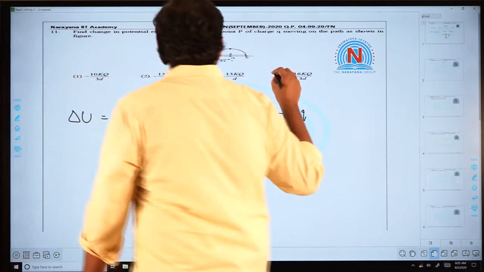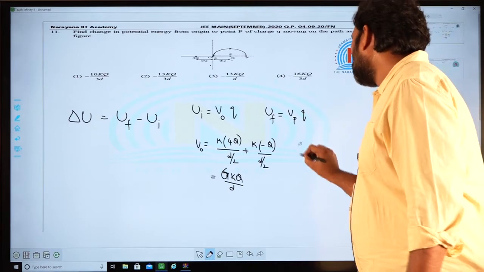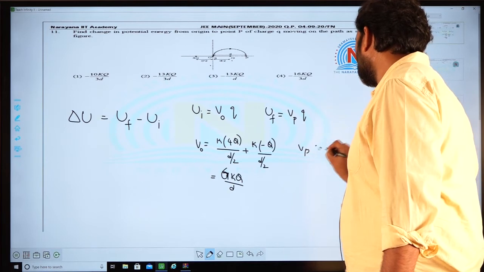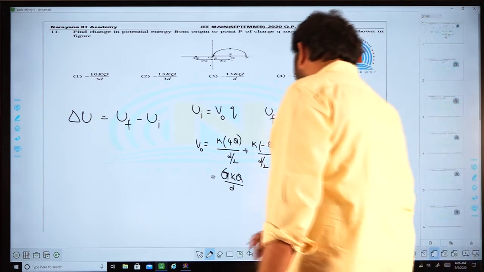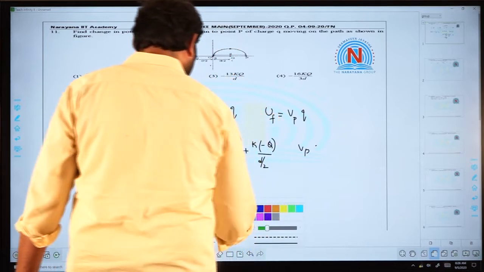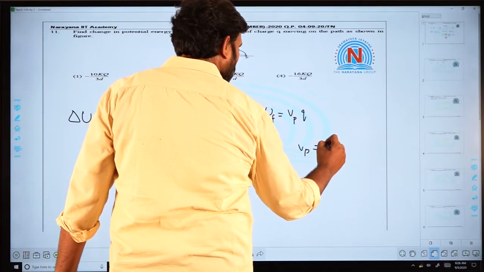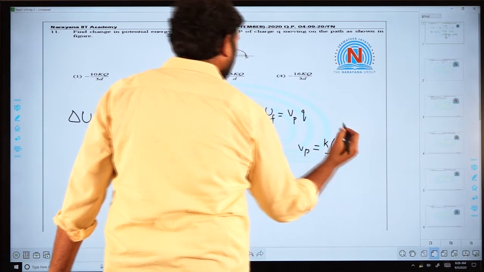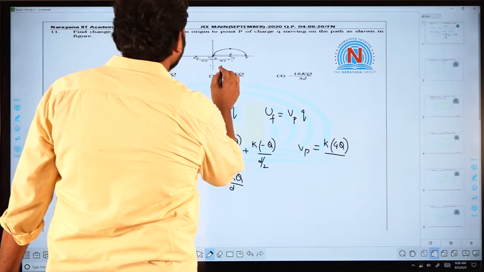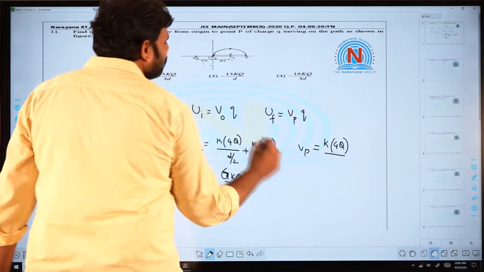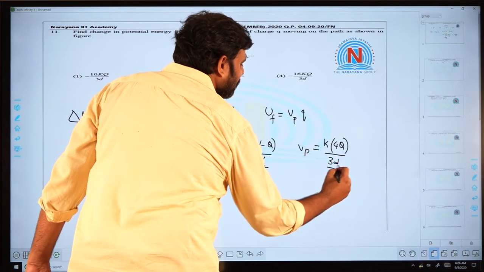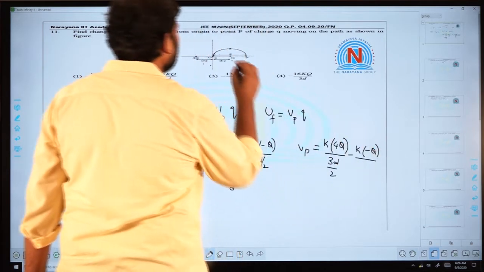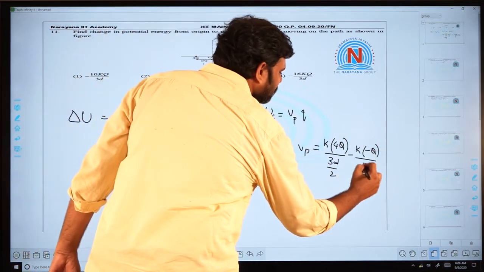And then when the charge is at P, the potential is written as: due to 4q, the distance will be d by 2 plus d, which is 3d by 2, and due to minus q, the distance will be d by 2.